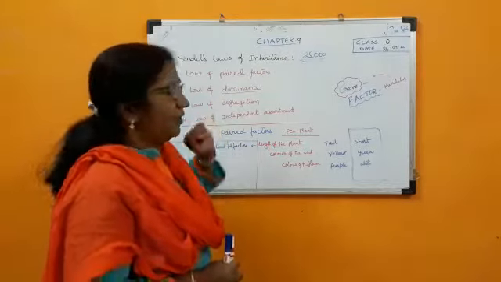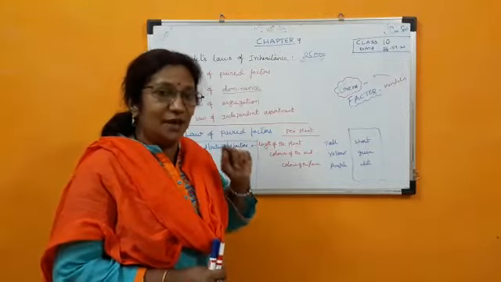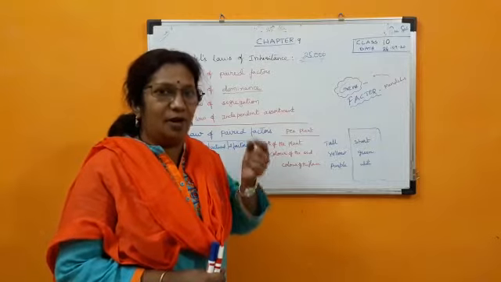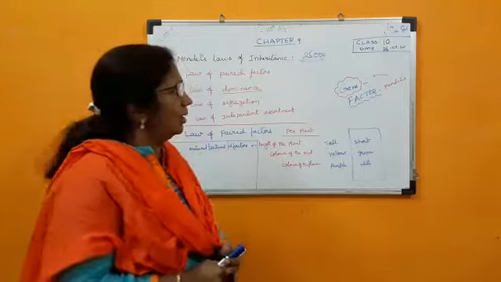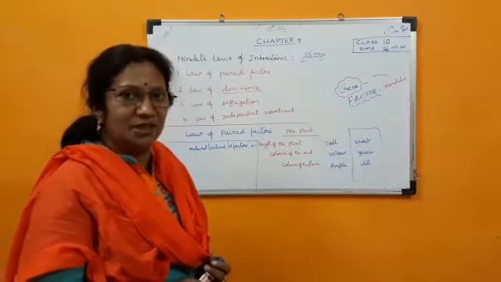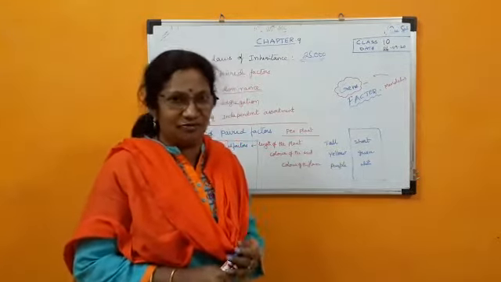See, the law of paired factor means every trait of our personality is decided by two factors. Now, what is this factor? Actually, we call them genes, no? Why are we calling this a factor?